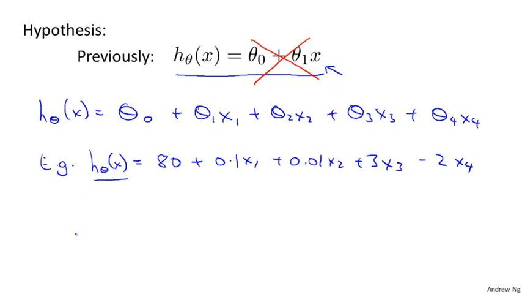This is saying that the base price of a house is maybe 80,000 plus another 0.1, so that's an extra $100 per square foot. Plus the price goes up a little bit for each additional floor that the house has, so x2 was the number of floors. And it goes up further for each additional bedroom the house has, because x3 was the number of bedrooms, and the price goes down a little bit with each additional year of the age of the house.